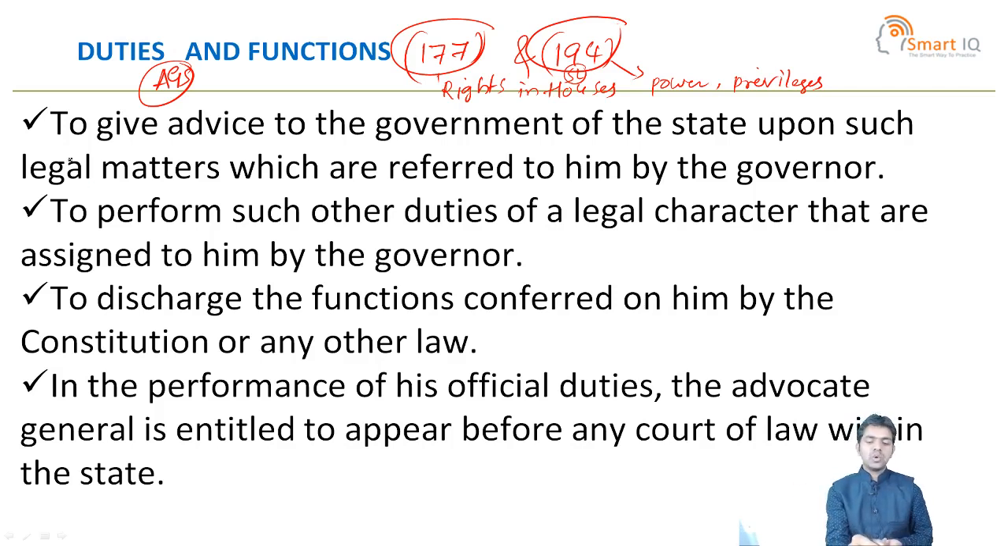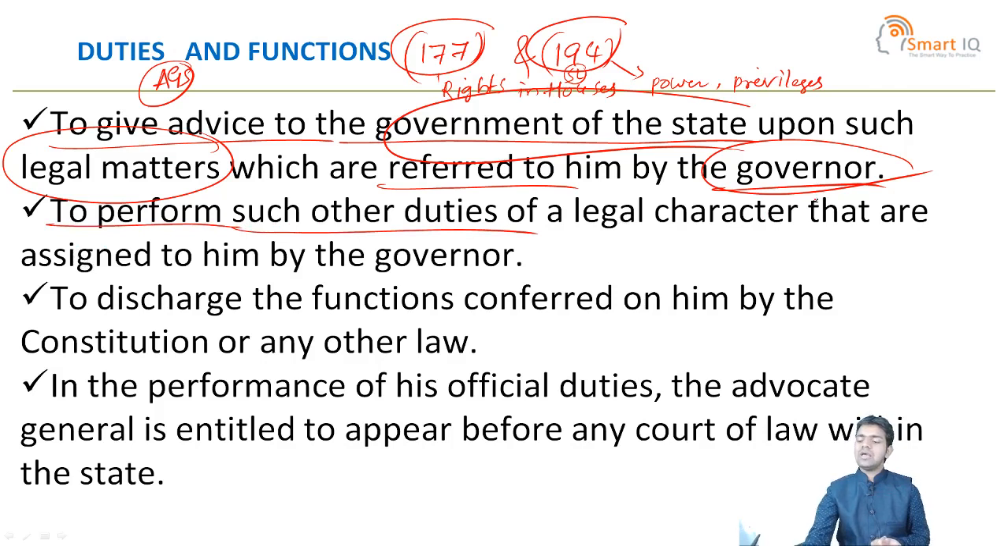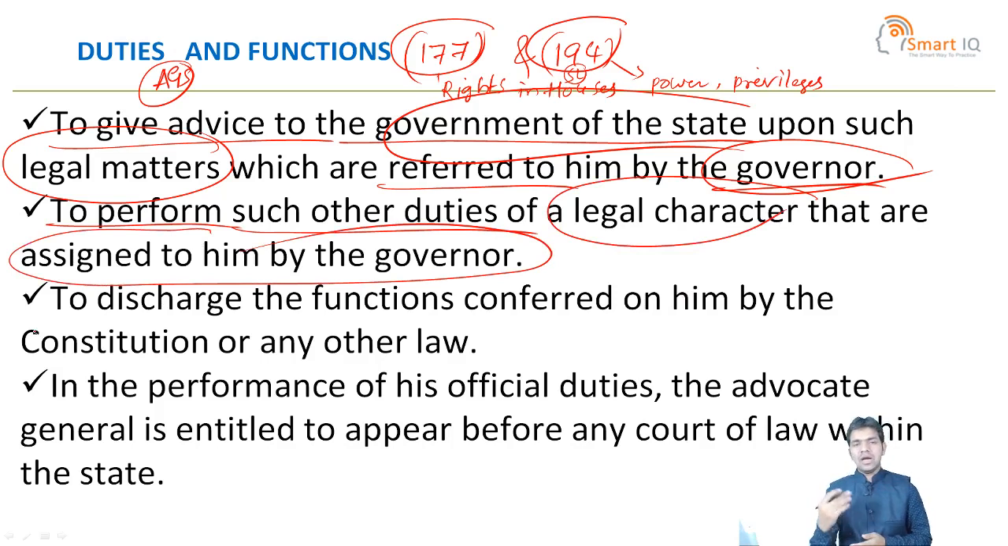First, to give advice to the government of the state upon such legal matters as are referred to him by the Governor. The Advocate General also performs such other duties of a legal character as are assigned to him by the Governor, because the Governor appoints the Advocate General of the state. That is the reason he is also assigned some of the legal duties regarding the government of the concerned state.